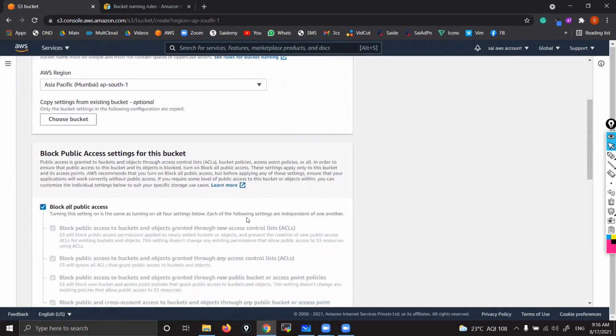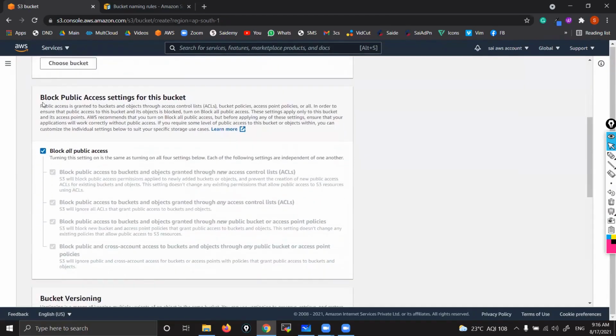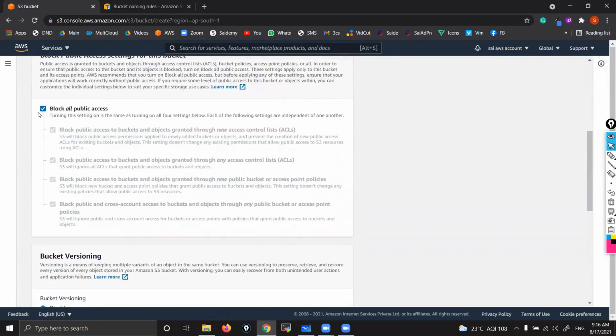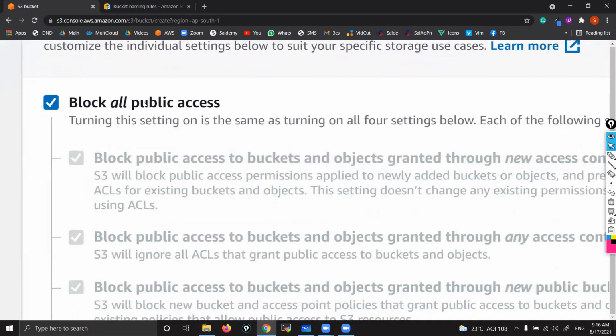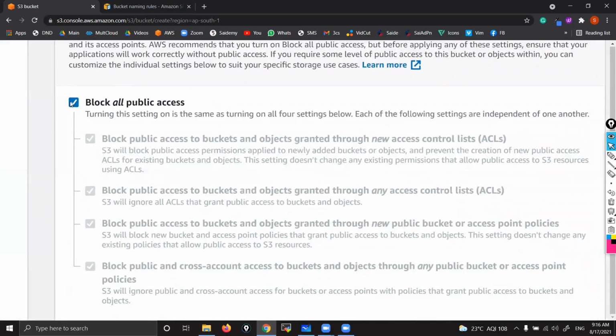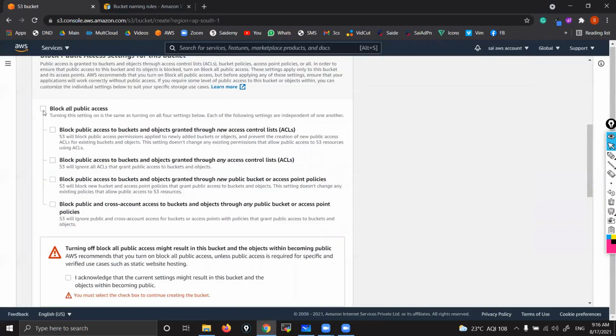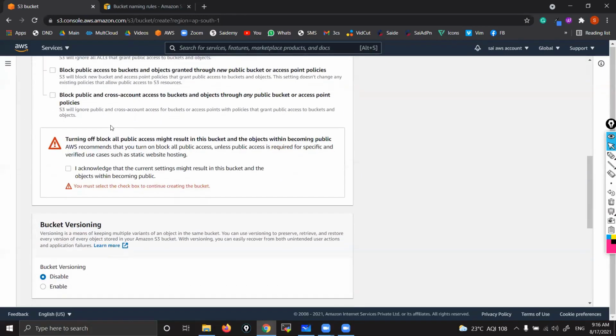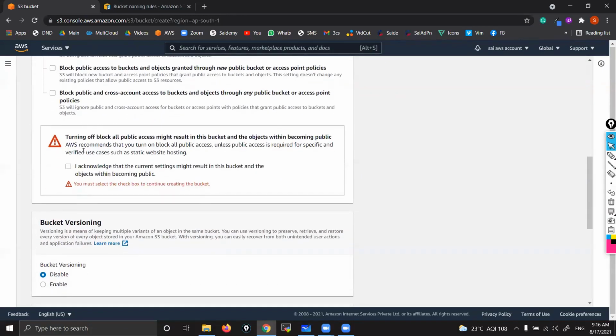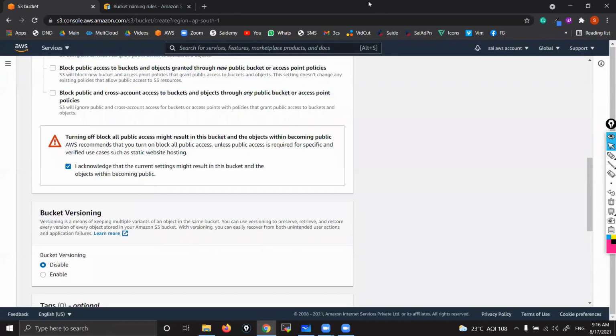Now scroll down. Here, see, by default, the bucket is private. If you want to make it public, you need to click here. See, block all public access. By default, it's blocked. Now uncheck. Yes, now it is public. Don't worry about all the options, you just need to worry about the first one. Then it is asking, are you sure you want to make it public? Acknowledge. Just click here. It's just a confirmation.